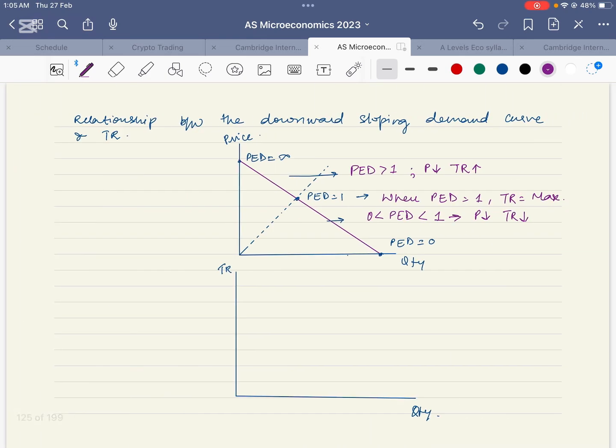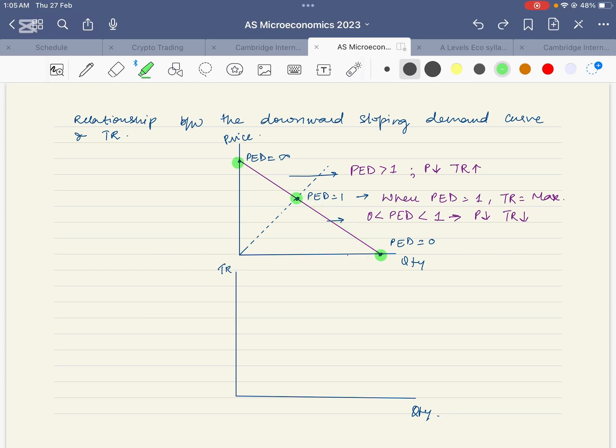Let's move on to the relationship between the downward sloping demand curve and total revenue. We already know that on the downward sloping demand curve, elasticity values vary. At this point, it's infinite elasticity, it's zero elasticity or perfectly inelastic. Here it's perfectly elastic. Here in the middle, elasticity is 1 or unitary elasticity. In this region, the demand is elastic, and in this region, demand is inelastic.